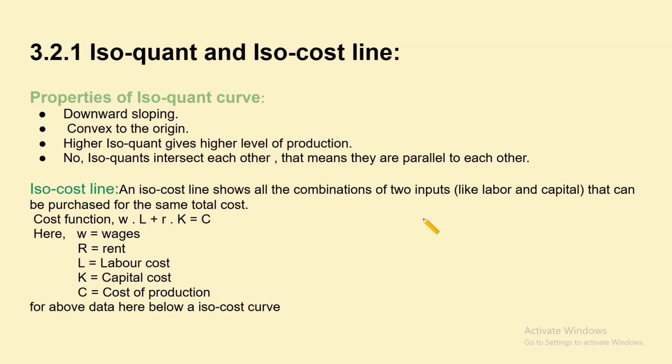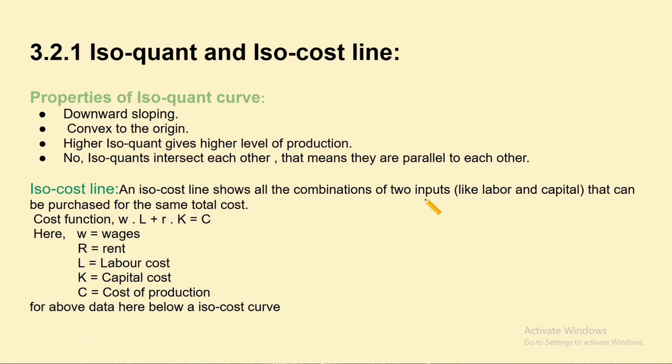Okay. Here are the isoquant and isocost line properties. The properties of an isoquant curve: it is downward sloping and convex to the origin. So what I have told, a higher isoquant gives a higher level of production. No isoquants intersect each other, that means they are parallel to each other.